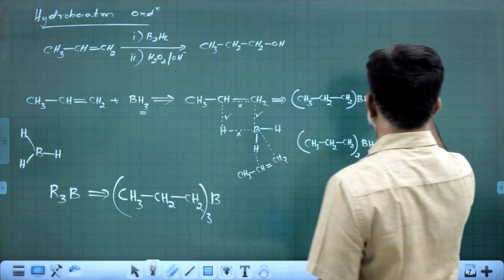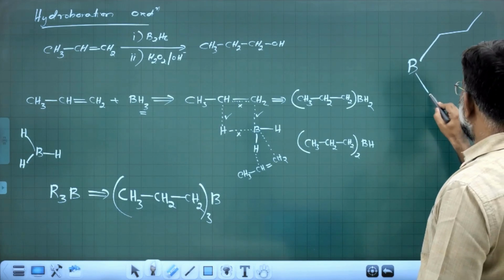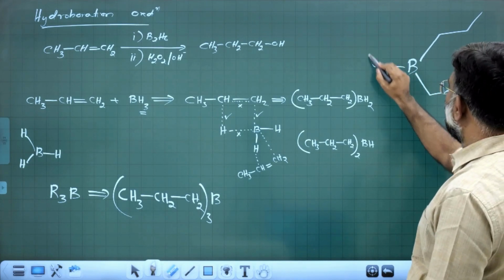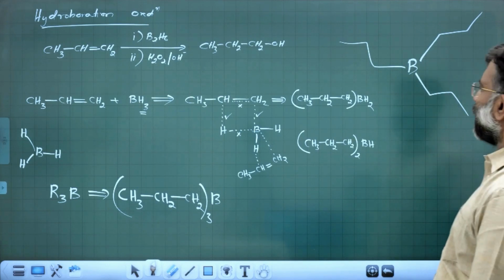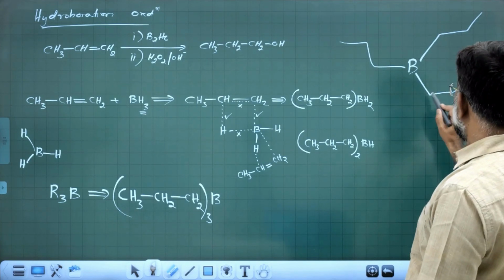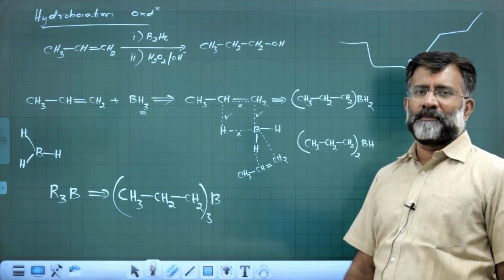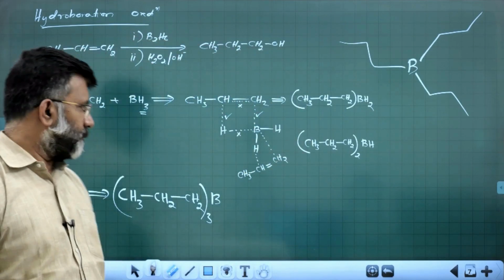Structurally you can understand it as boron with one propyl, two propyl, three propyl. This is the molecule, tripropyl borane, a trialkyl borane. Hope you get the picture.